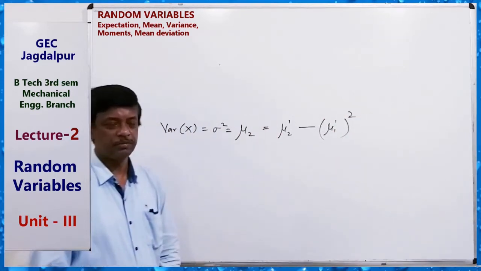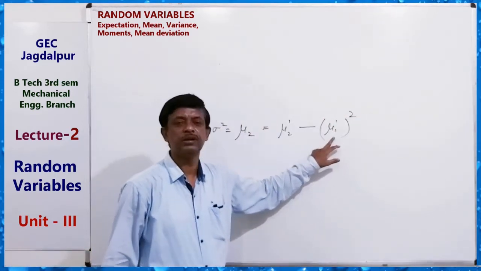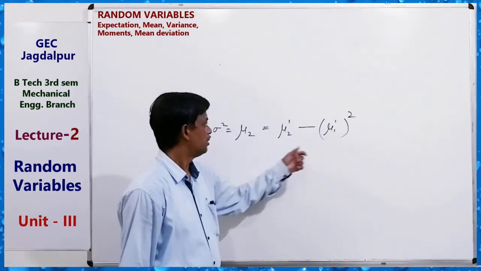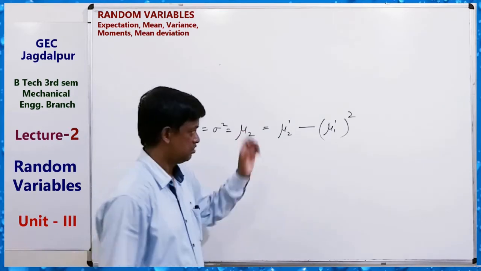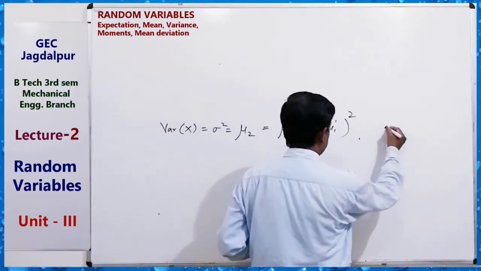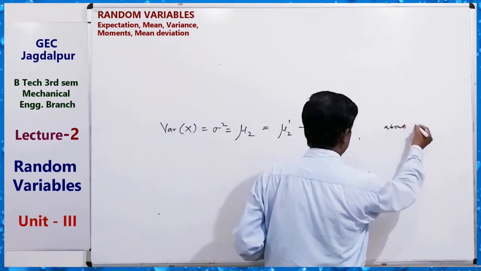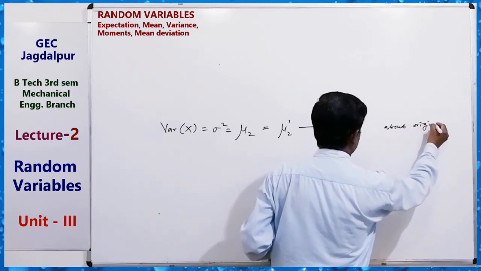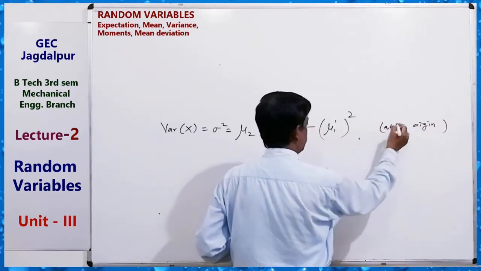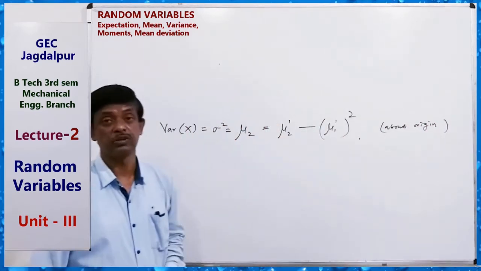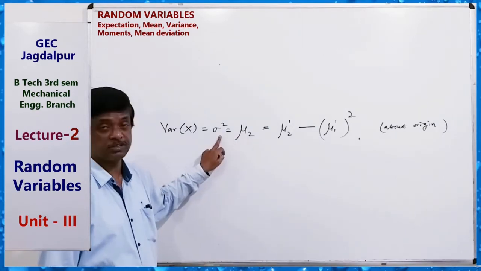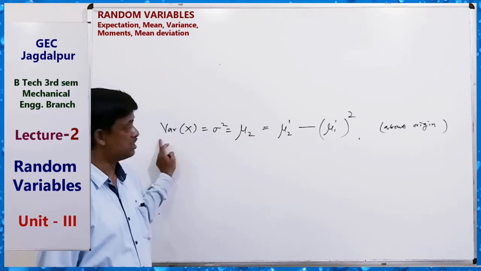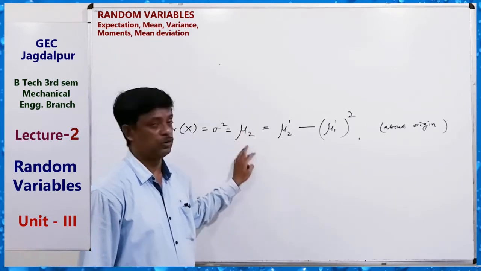Find mu 1 dash, the mean, and mu 2 dash, both about origin. Mu 2 means the square of the standard deviation, which means variance. Variance equals mu 2.